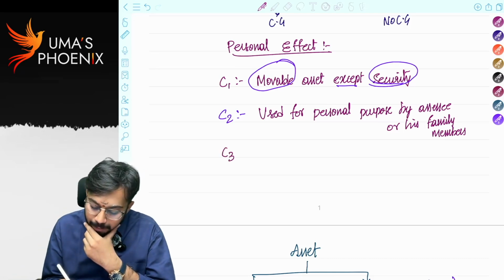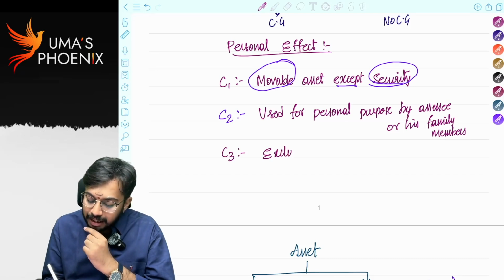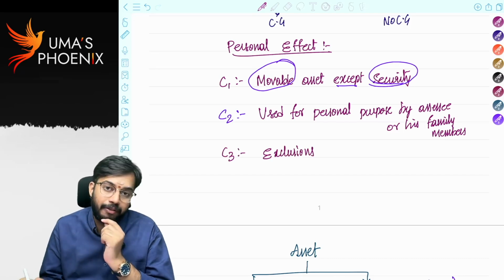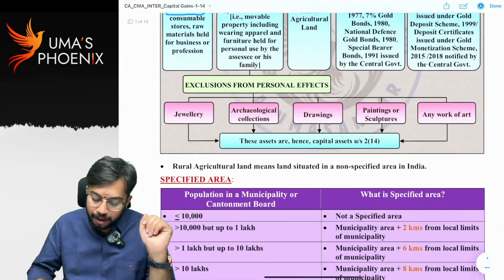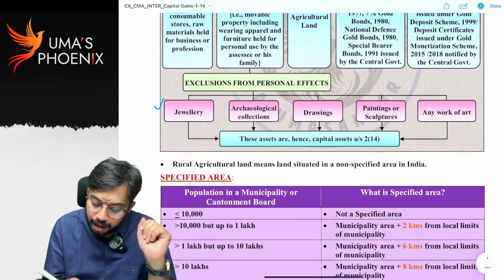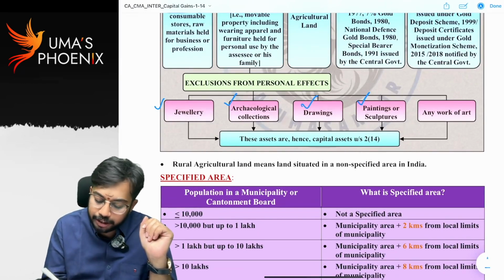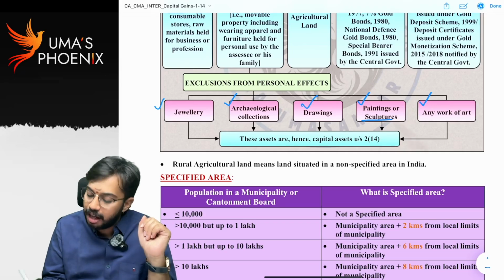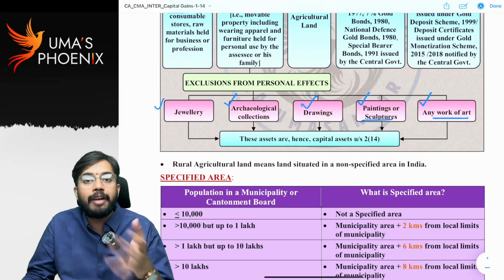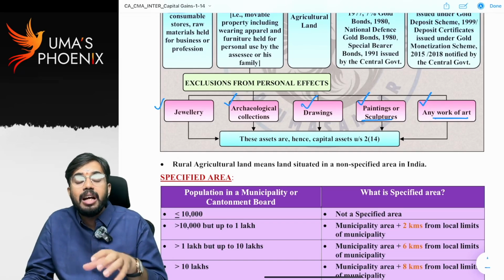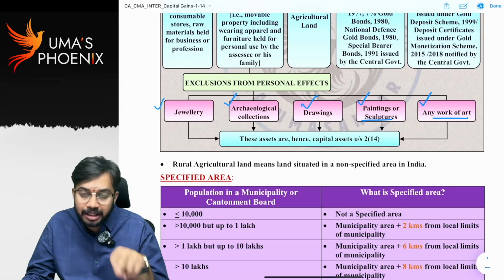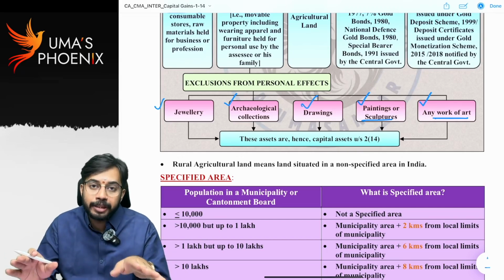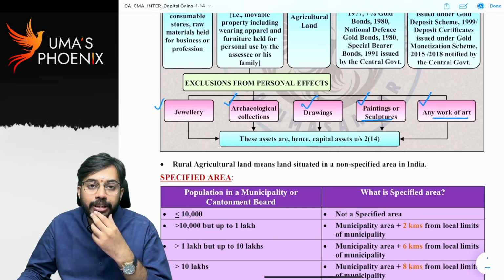Next, condition 3, exclusions. Certain things are excluded from definition of personal effect. Those are not considered as personal effect. What are they? Jewelry, drawings, paintings, archaeological collections, sculptures, work of art. These are excluded from definition of personal effect. That means jewelry is there, even though it is movable asset, even though it is used for personal purpose, still it is not considered as personal effect because that is excluded from definition of personal effect. Is it clear? Are you able to understand?